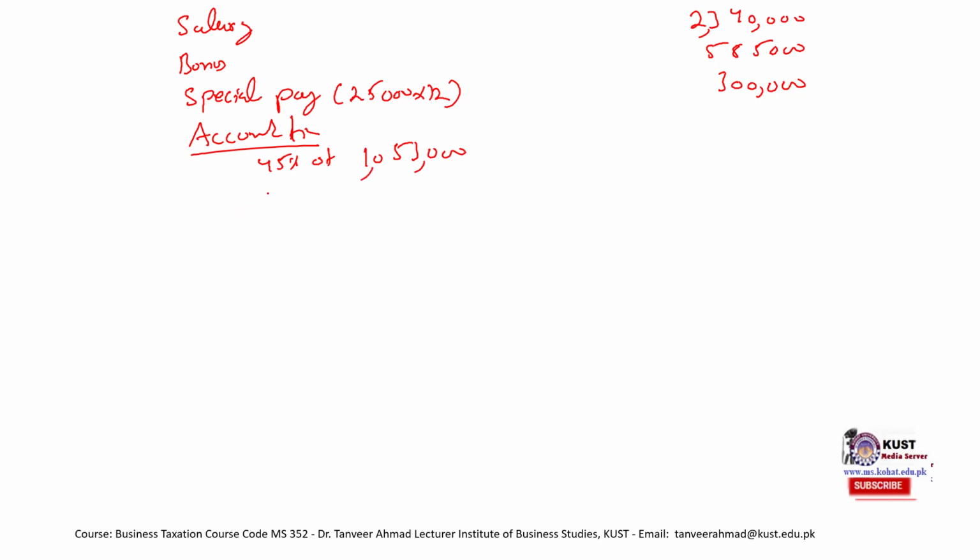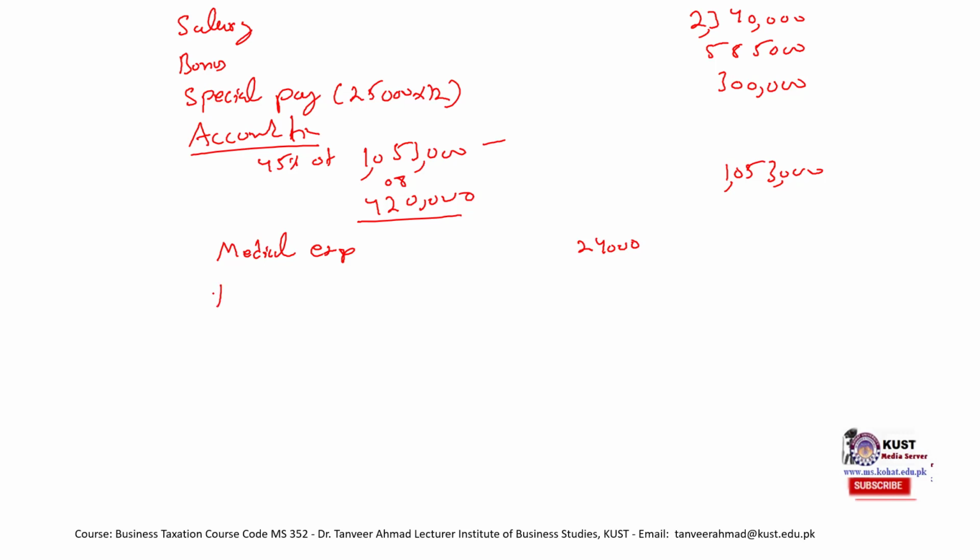And then the amount that we would have paid if we were not given free accommodation, that would be 4,20,000. So whichever is higher, right, the higher amount is this one. So this would be taxable. Then we would have medical expense. So this is not taxable, right? This is reimbursed, right? It isn't medical allowance.